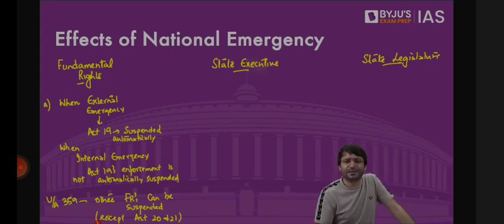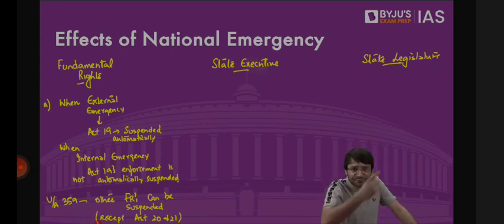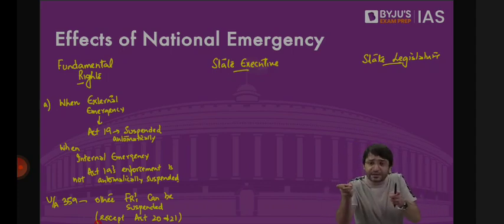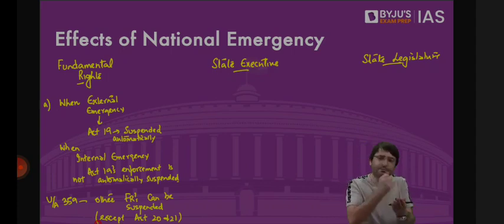Article 19 says you have the right to assemble without arms at a public place. But there are bombs falling from the sky because there is war, there is external aggression. Your fundamental right needs to be restricted. No, I want to organize a rally. I want to move freely throughout the territory of India. I want to move freely to a state where there's a war going on between the two countries. No, my fundamental rights should not be enforced during this period.